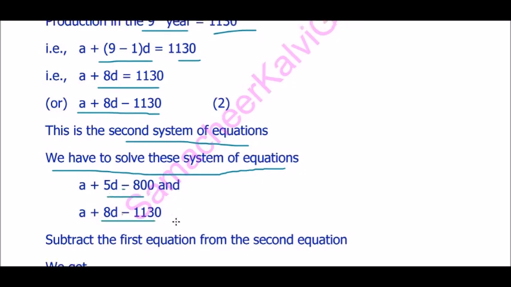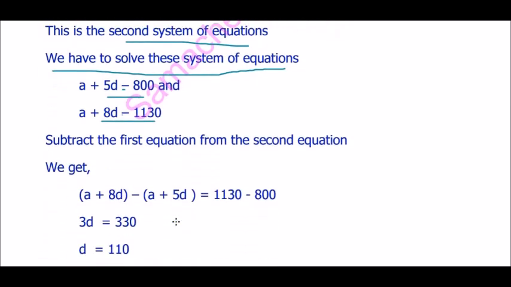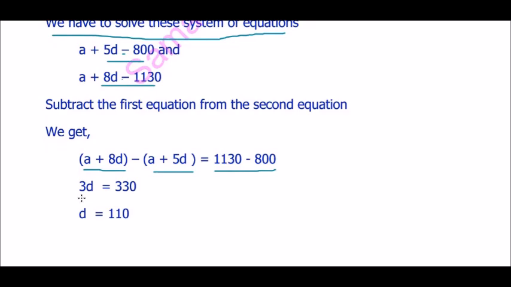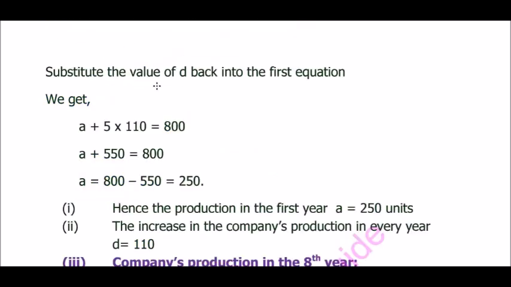Subtract the first equation from the second equation. We get (a + 8d) - (a + 5d) = 1130 - 800, that is 3d = 330, or d = 110. Substitute the value of d back into the first equation.